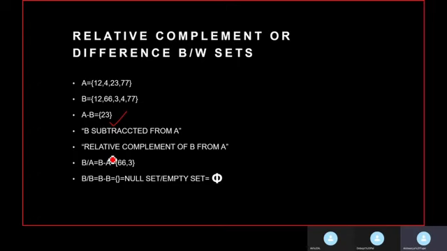If we have to calculate B by A, that will be B minus A, so all the elements in B that are not in A will be the answer. If we take the relative complement of the same set, for example B by B, that will be equal to B minus B, which is nothing but a null set or empty set, which is also represented by phi.